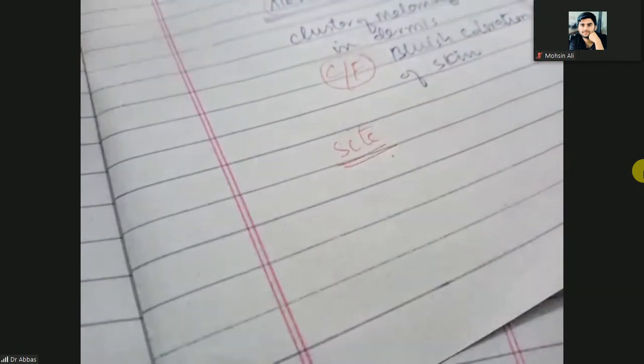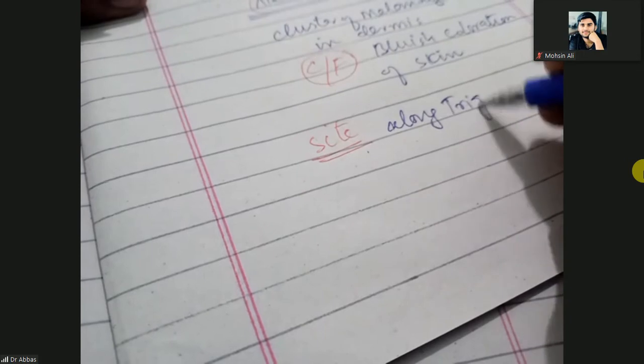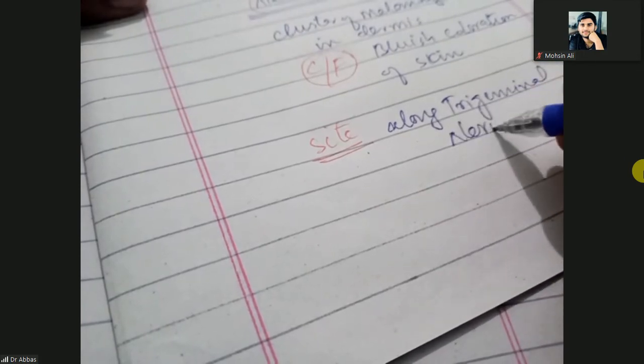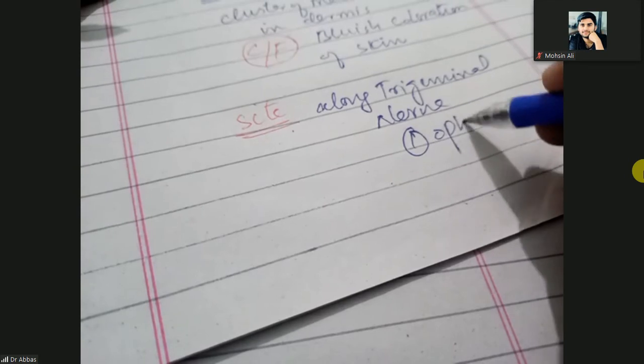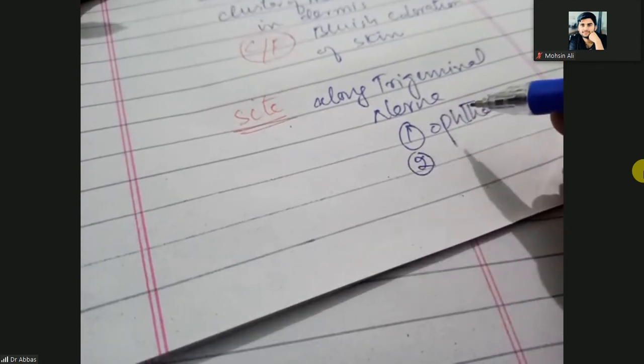The site is along the ophthalmic or trigeminal nerve. You know, the trigeminal nerve has three branches. First branch is the ophthalmic, then the maxillary.